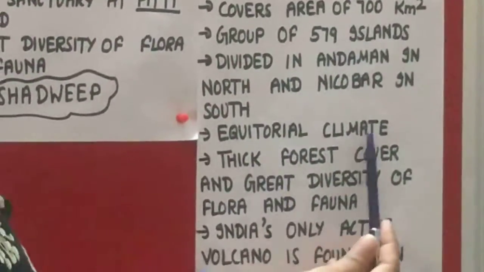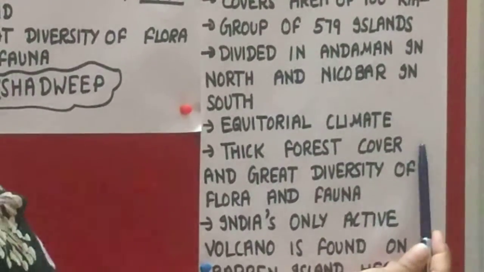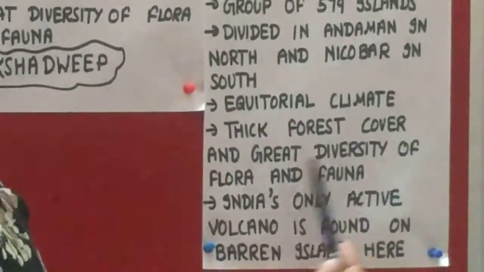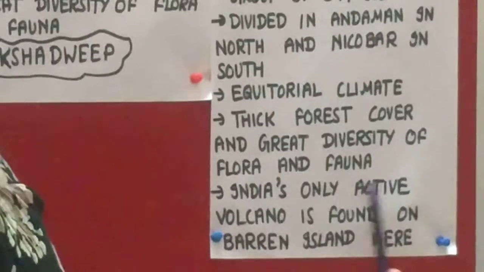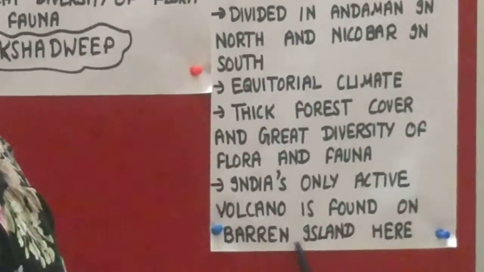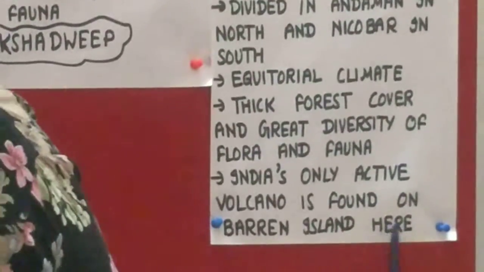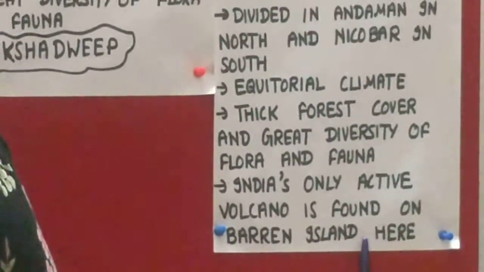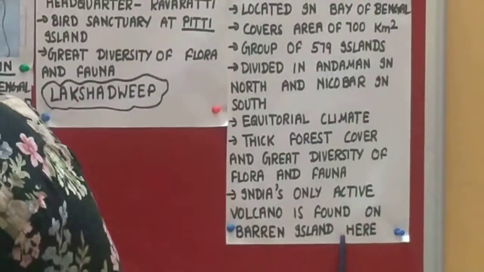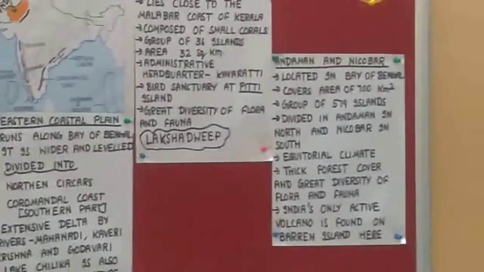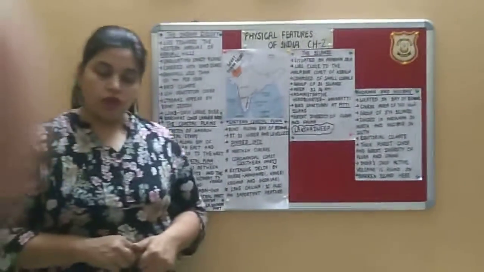Because of equatorial climate, it has a thick forest cover and great diversity of flora and fauna. And do you know India's only active volcano is found on Barren Island here. And our southernmost point, Indira Point, is also in Andaman and Nicobar Islands. So this was about the physical features of India.